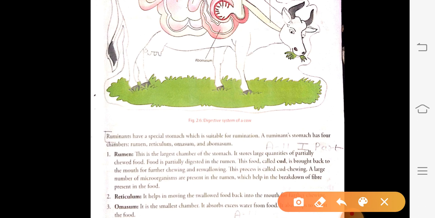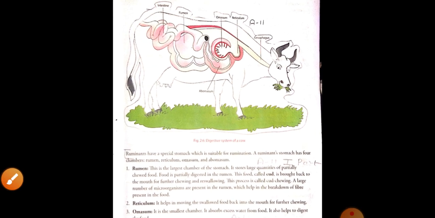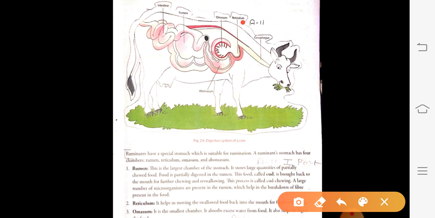For bringing this partially chewed food back into the mouth, an organ called the reticulum helps in bringing the partially chewed food back into the mouth.